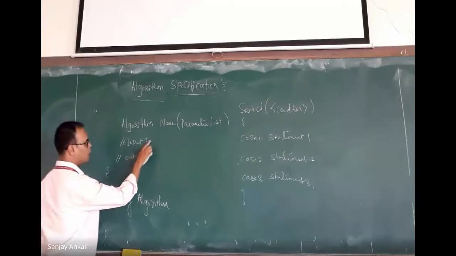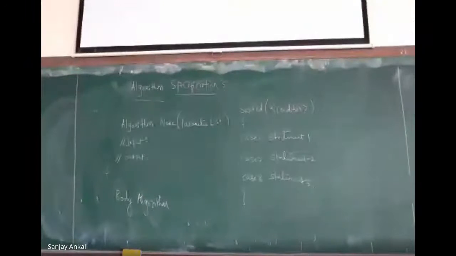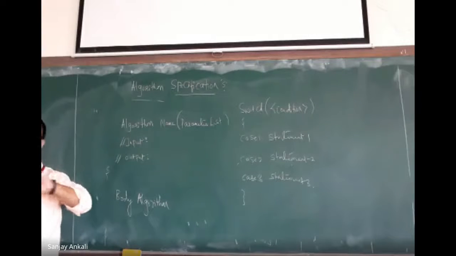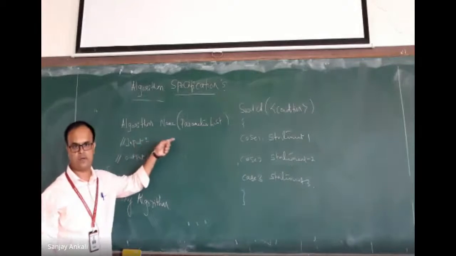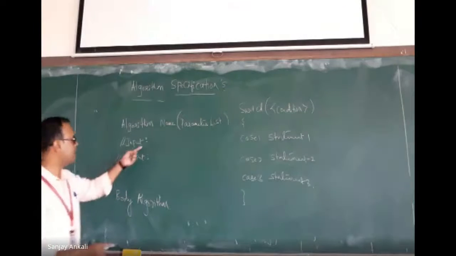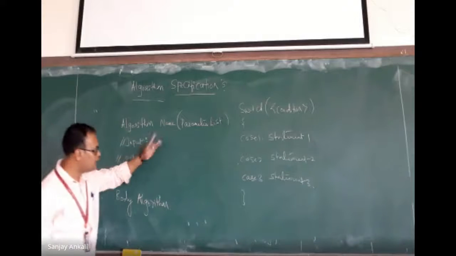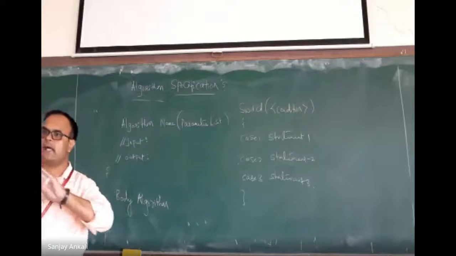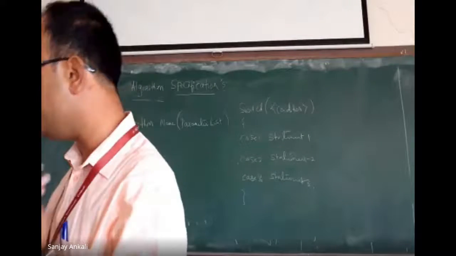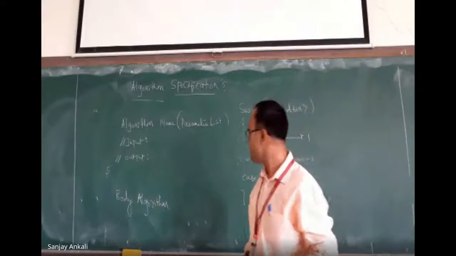Here we write what input your algorithm is taking. For example, let us say the algorithm is finding the factorial of n. So I say positive integer value n. Okay. If it is addition or multiplication, I write two matrices A and B. Okay. If it is sorting of n numbers, I just say n natural numbers. Okay. It can be positive numbers, negative numbers, or zeros. Okay. Right. What is the output?